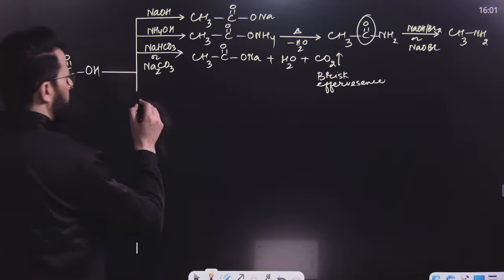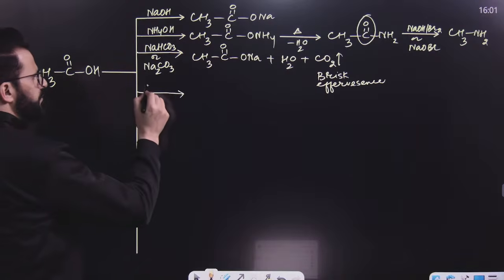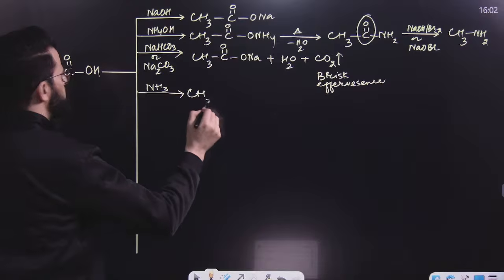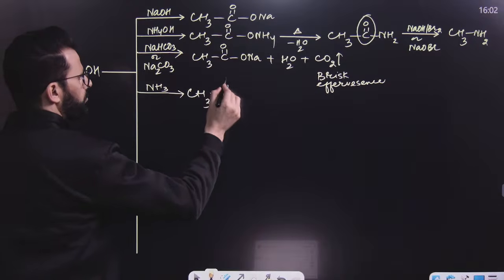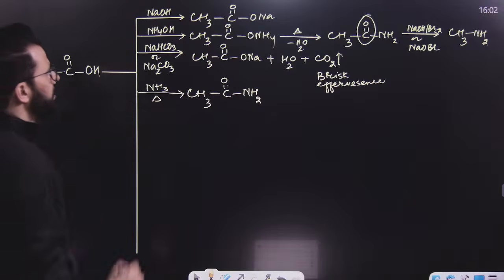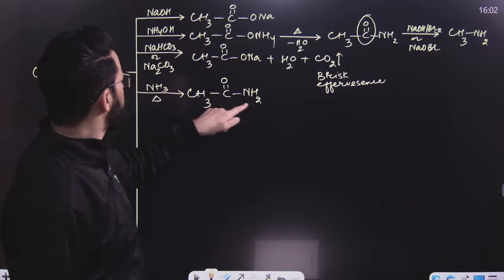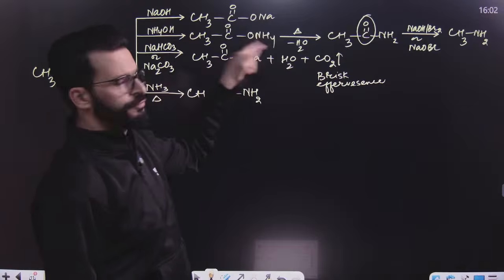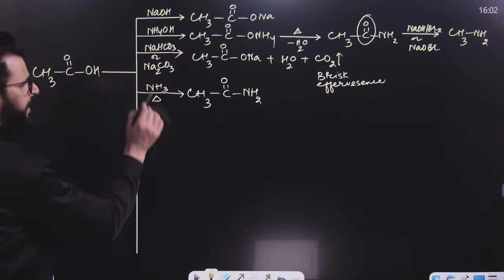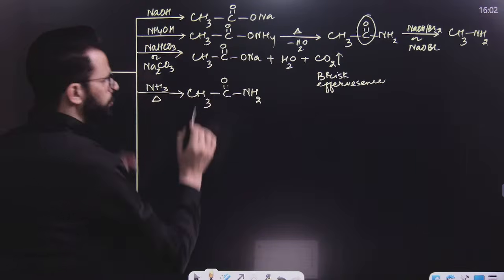After this, my dear lovely students, have a look. If this is treated with NH3, it will result in the formation of amide, CH3, C double bond O, NH2. But when? If it is heated. Have a look. If it is treated with ammonia first, it will result in the formation of CH3COONH4 like this. Then upon heating, it results in the formation of amide. So whenever ammonia and heat are together there, you have to convert acid directly to amide.